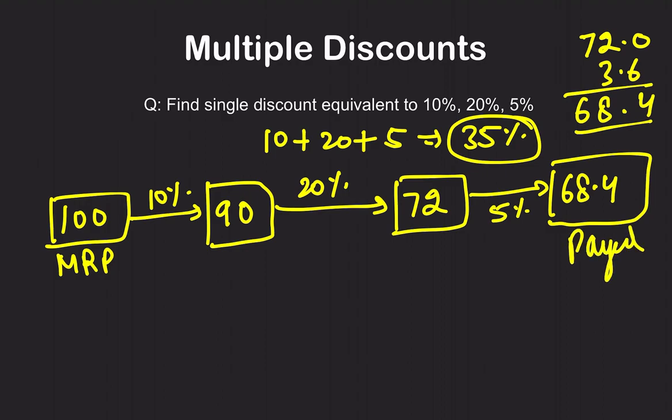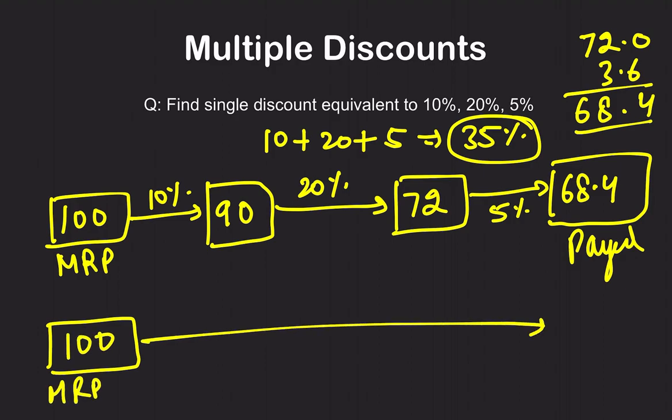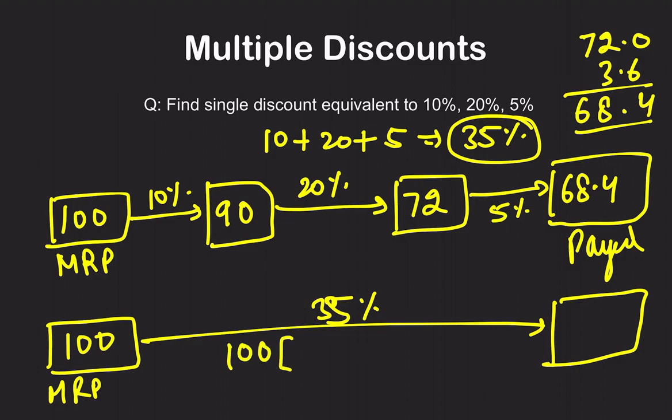Even though we are getting the same three discounts, 10, 20 and 5, suppose the shopkeeper has given us a single discount of 35%. Rather than giving us different discounts, he has just given us a 35% discount. If you want to calculate, you can do 100 times 1 minus 35%. You must have got it for 65 rupees only. But after these multiple discounts, you are getting it for a higher price, that is 68 rupees. So tell me, is this a good deal for the customer or this one? Obviously 65 rupees is a good deal.